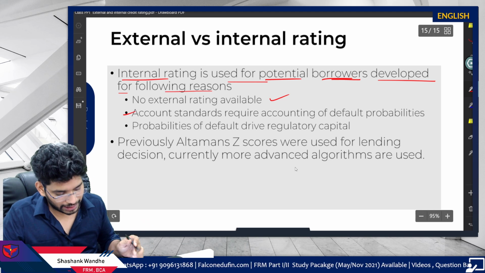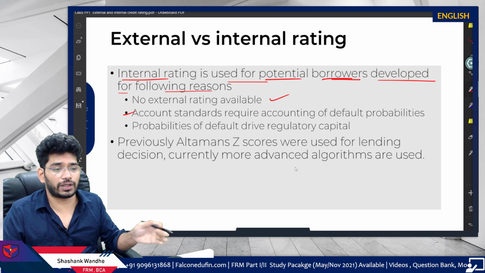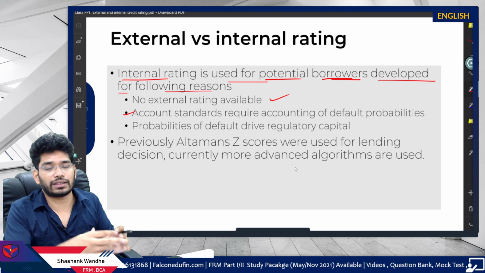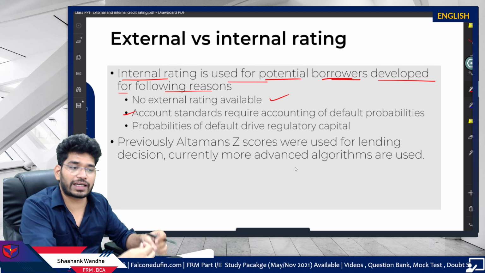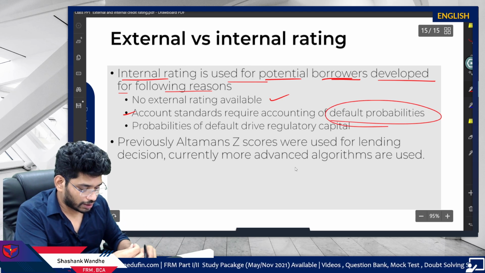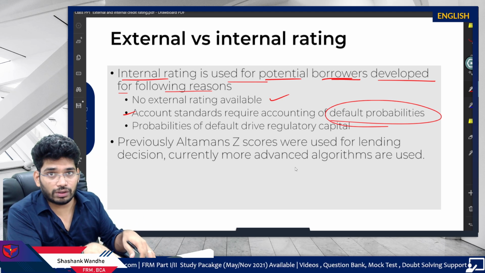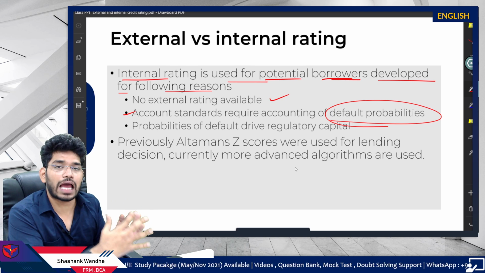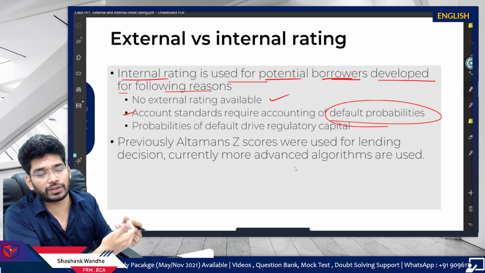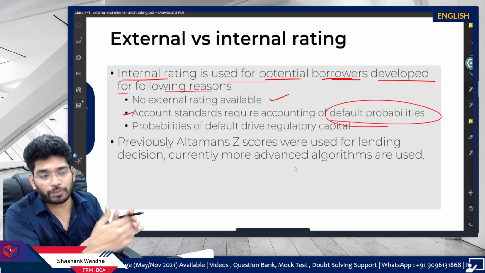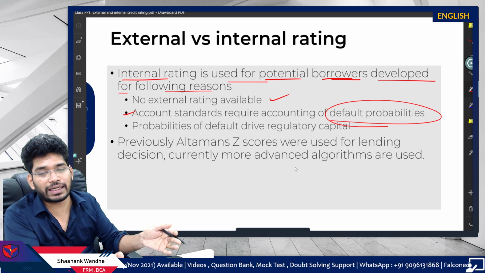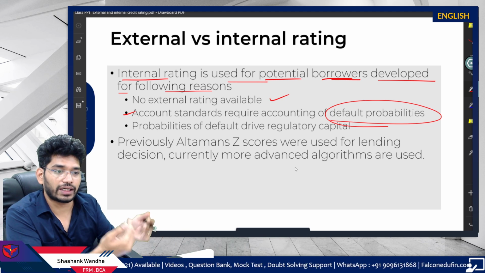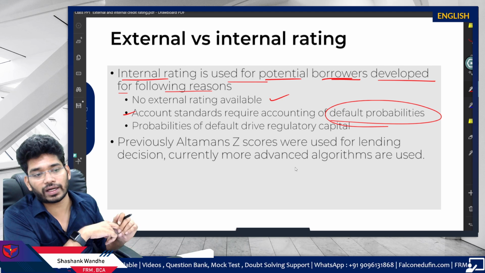Then the accounting standard requires accounting of the default probabilities. So if the accounting standard requires a default probability, the only way we know to get it is the rating, that is a well-calculated default probability. Definitely you can calculate the default probability yourself, but to get the proper default probability, better get the company rated, and you will get the default probability based on the rating.